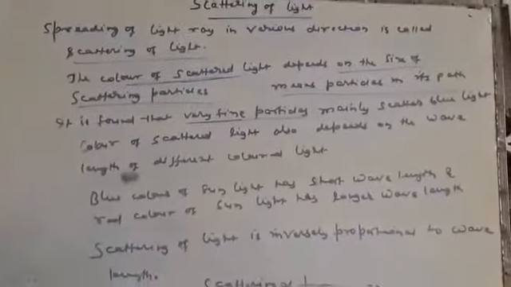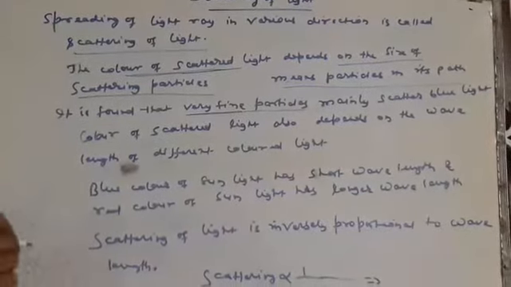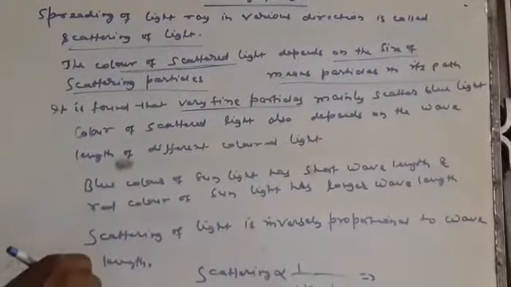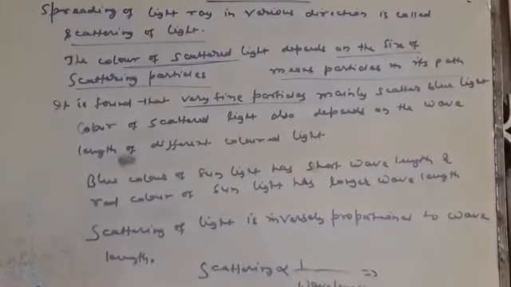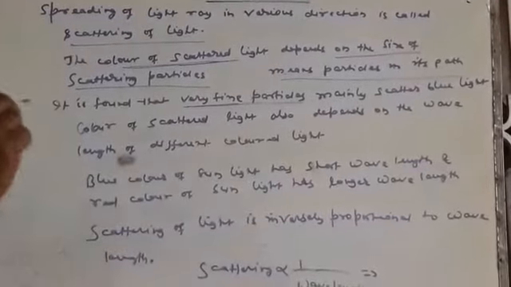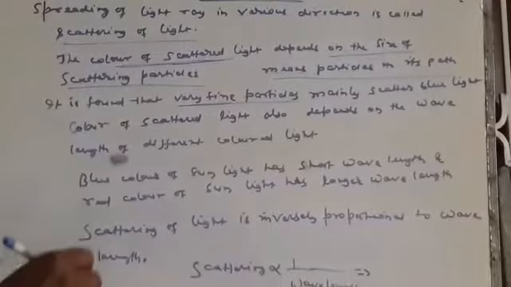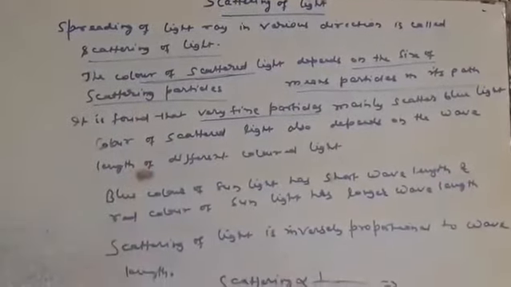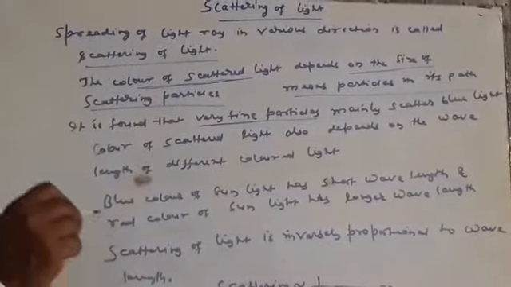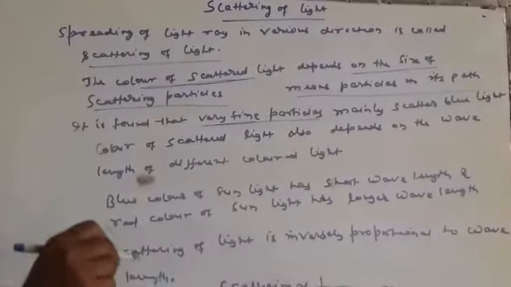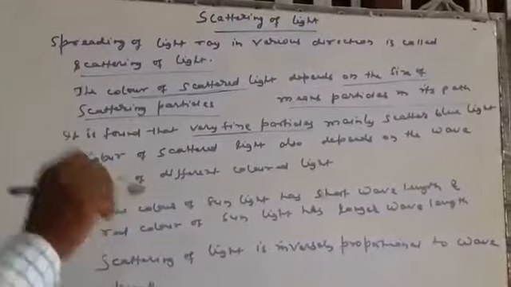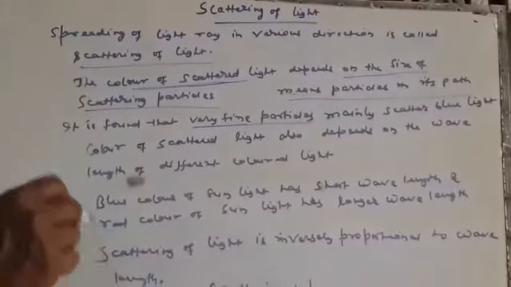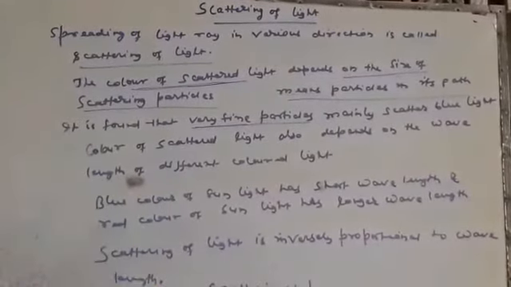Fine particles, that is minute particles, mainly scatter the blue light, and particles of larger size mainly scatter the red color of light. So the first factor on which the color of a scattered light depends is the particles of the medium, anywhere, either in the atmosphere or any other places.